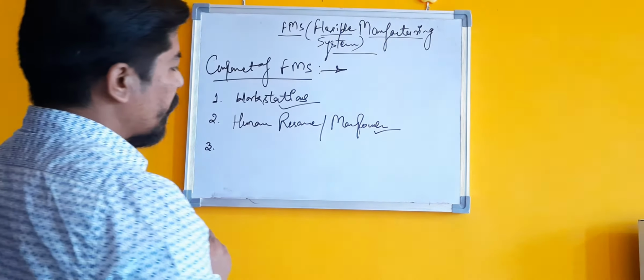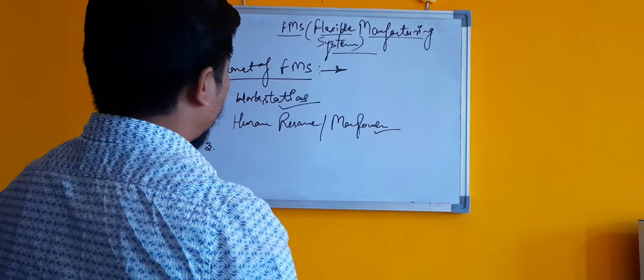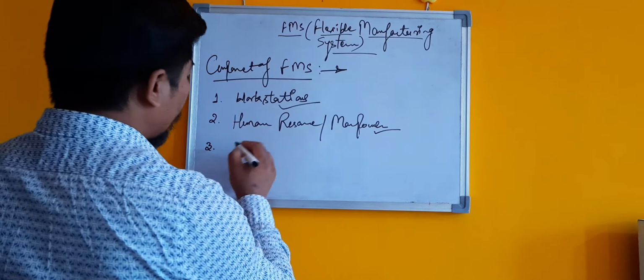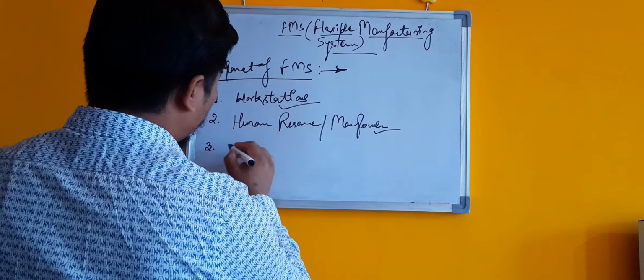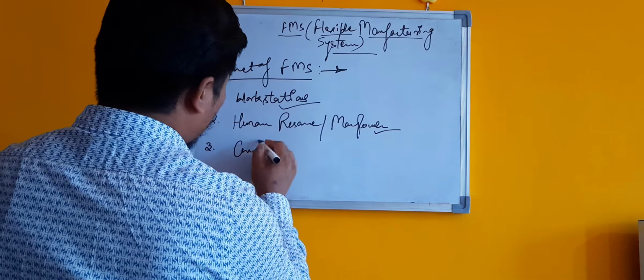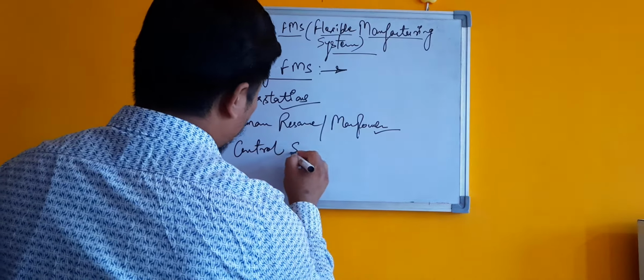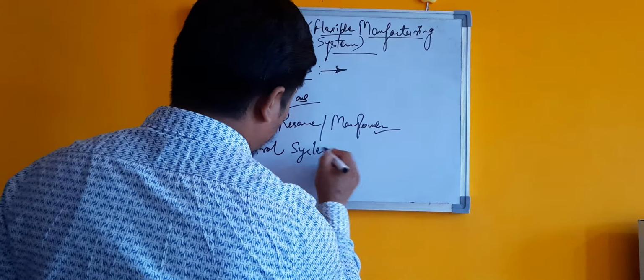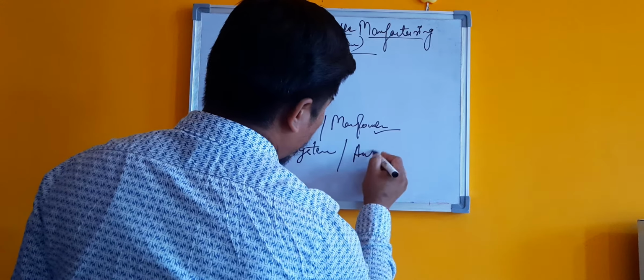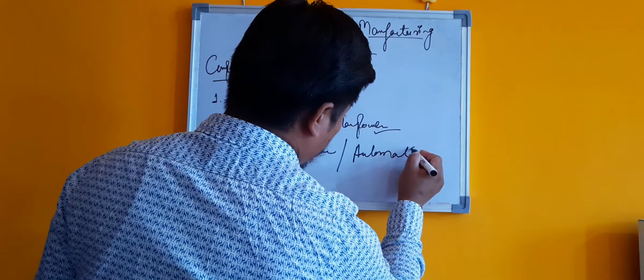Second is your human resource or manpower, and third one is your control system, which may be automatic.